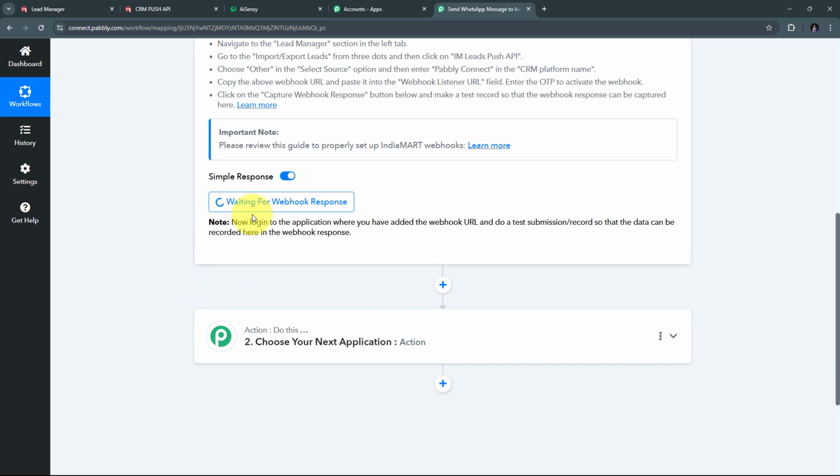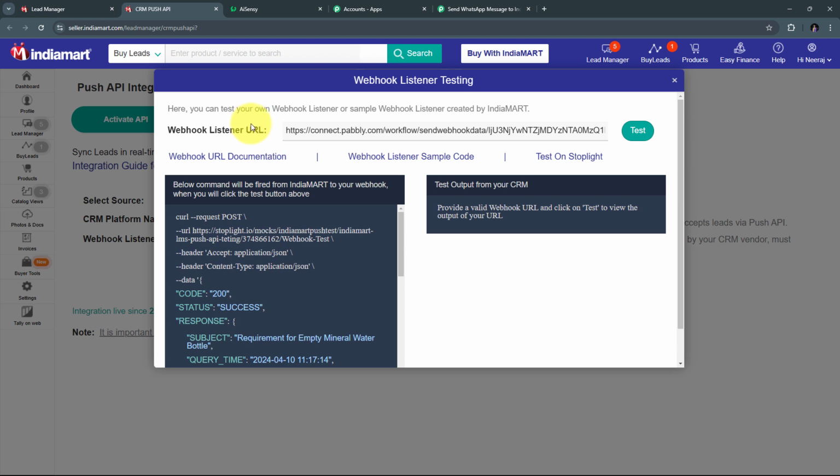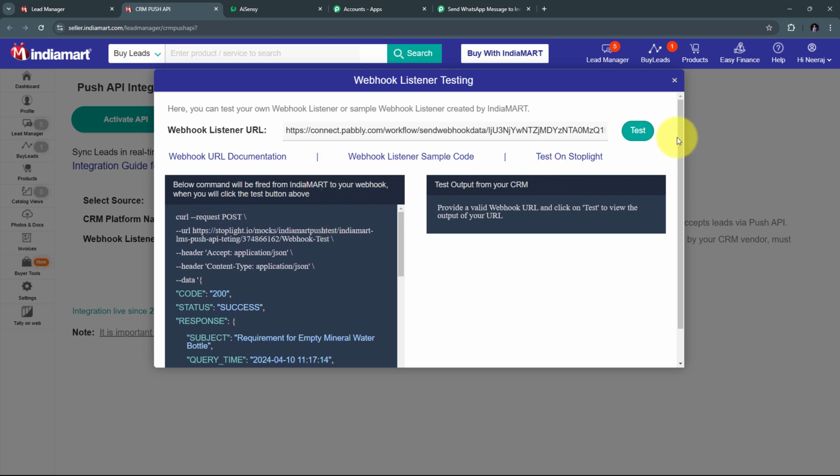So here I'm going to generate a test lead, and in the test lead I'm going to get a random product inquiry, and that is not a listed product on my IndiaMART account, that is just a test lead or a random product. So for generating the test lead, I need to take you back to IndiaMART. And here in IndiaMART, I have to click on this Test Your Webhook Listener URL button. And now here I have added the webhook listener URL. So what I can do is send the test lead or inquiry details to Pabbly Connect. So here this is my test lead inquiry or lead detail, and I just need to click on this test button.